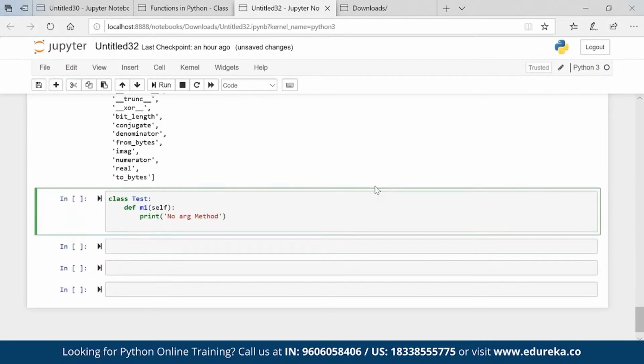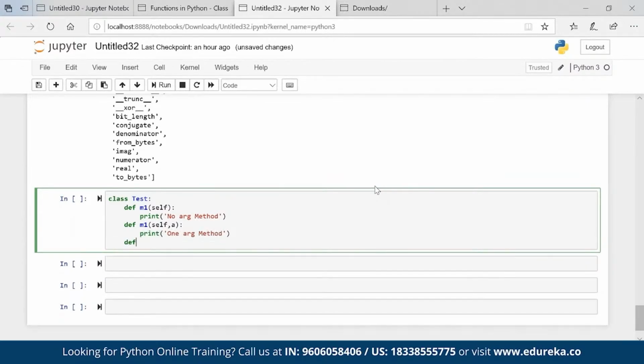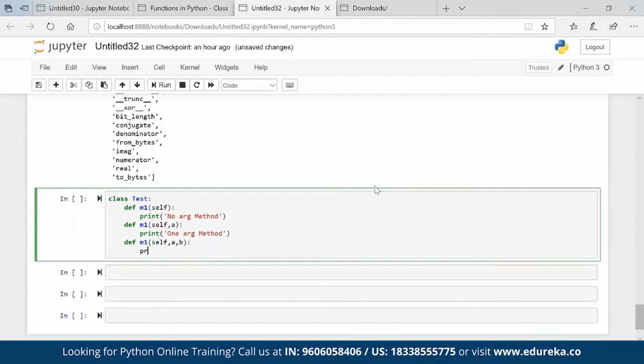I have one more method with exactly the same name, def m1, where a is my argument. Print it as my one argument method. And I'm creating one more method m1 again, self, a comma b, print. We can remove self as well, no problem.